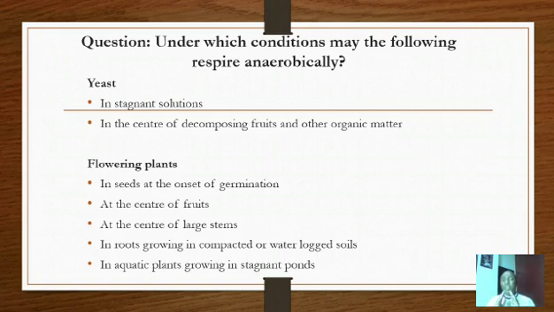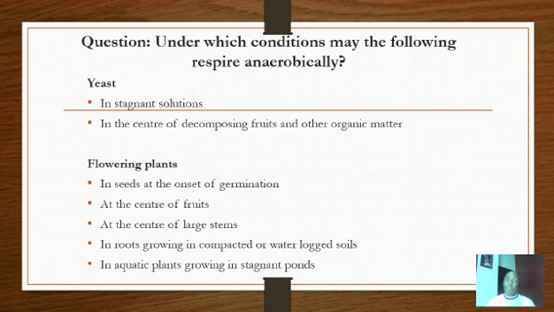Therefore, most of the respiration at the onset of germination is anaerobic respiration, until the time when the seed coat ruptures and the seed can take in much oxygen, promoting aerobic respiration. But at the onset of germination, it is majorly anaerobic respiration.